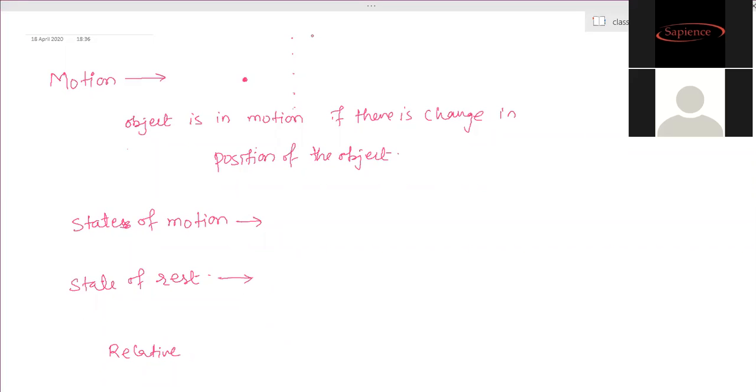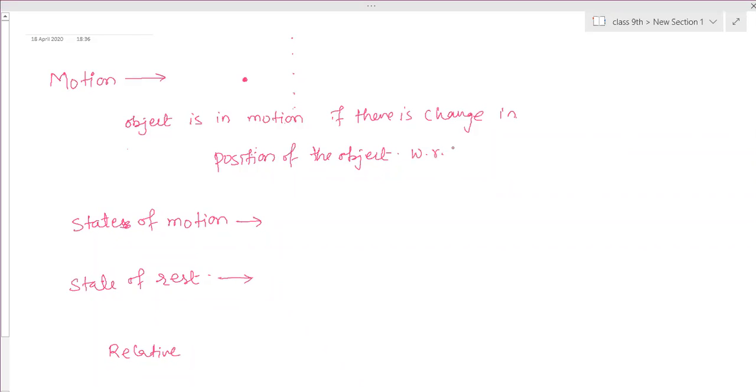Yes, ma'am. So an object is in motion if there is a change in its position with respect to any stationary object. We have to consider the stationary object first and then check whether the other is moving or not.